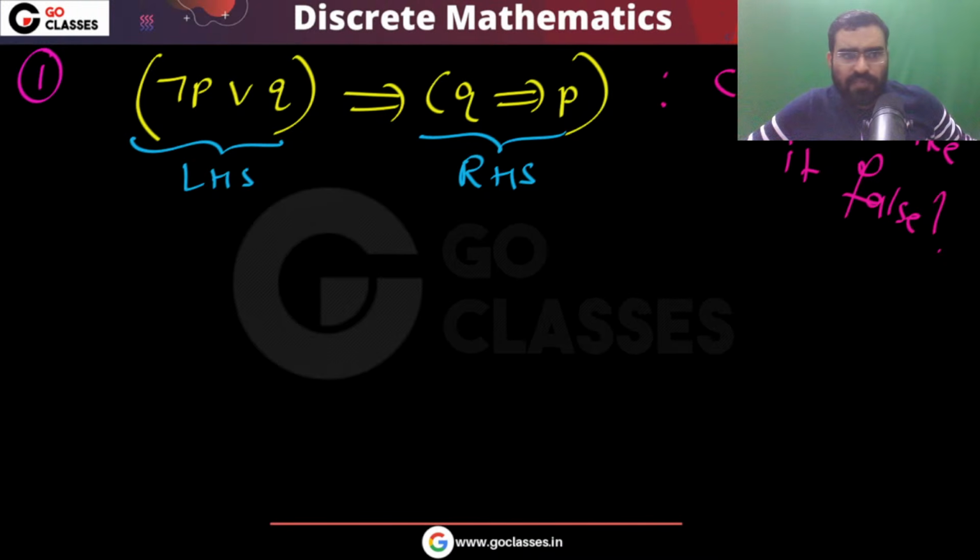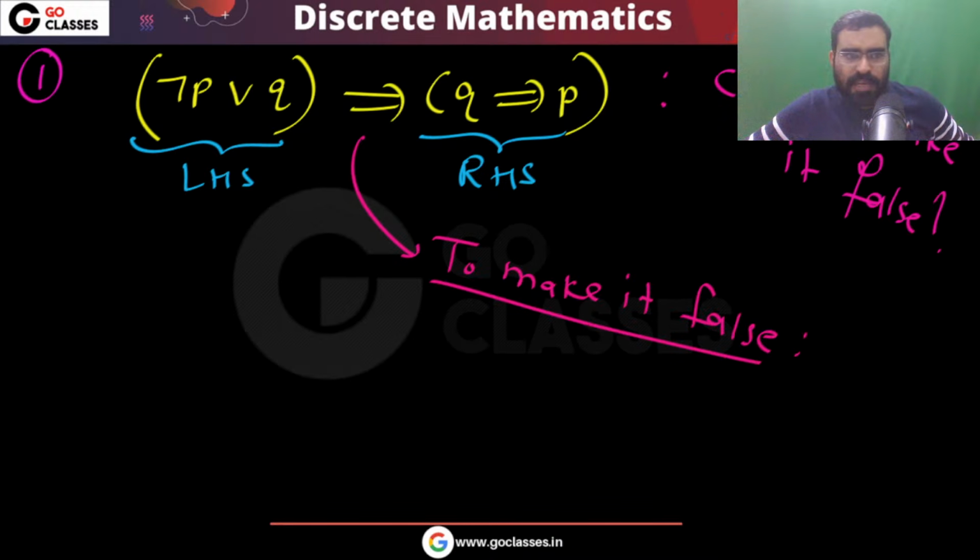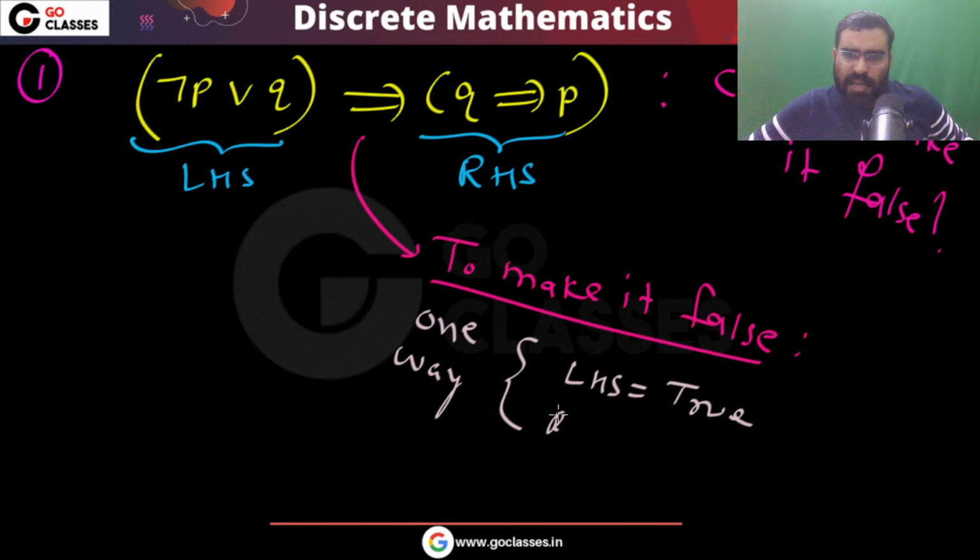There is only one way to make it false: you have to make the LHS true and the RHS false. This is the only way to make this implication false.